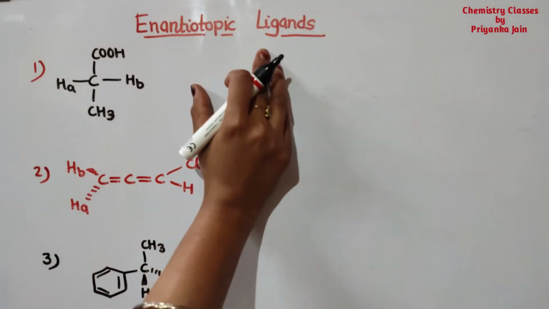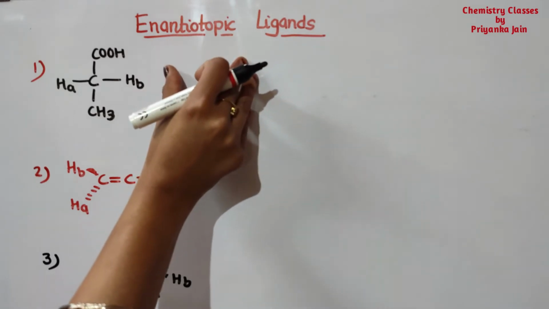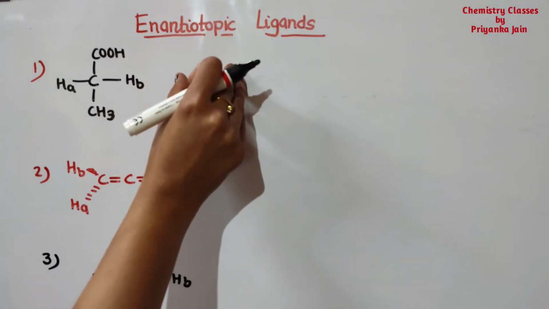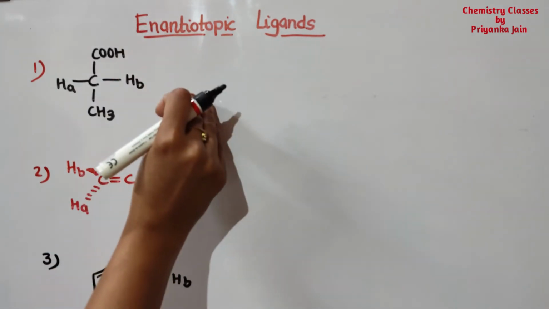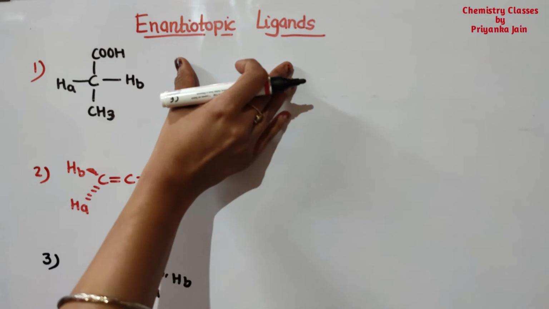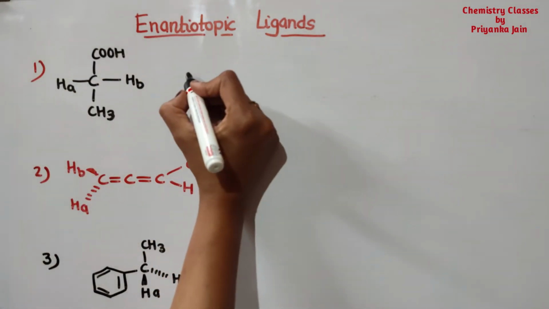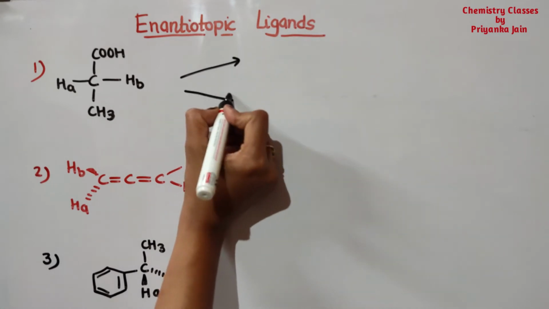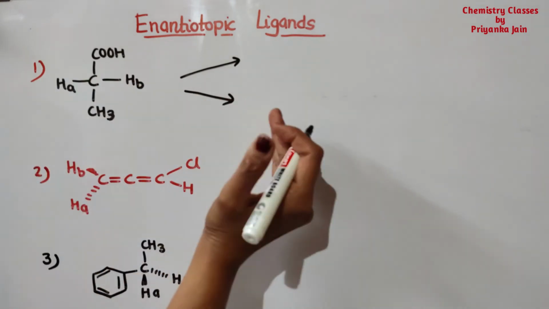Now the next thing is the enantiotopic ligands. What are enantiotopic ligands? When the replacement of the two ligands gives us two enantiomers, then such ligands are called enantiotopic ligands. And what is the simple way of seeing them? This is the general method, then we will see the short trick. Firstly, we are seeing the general method.